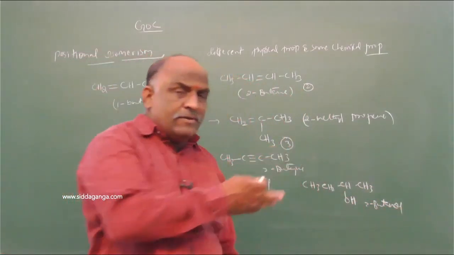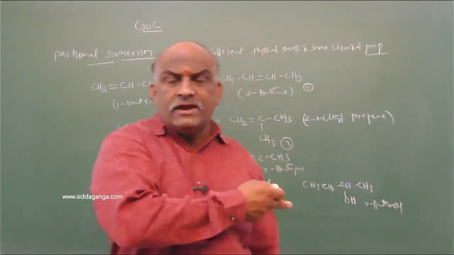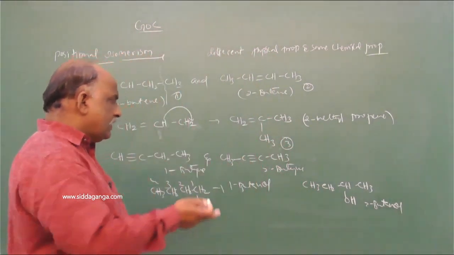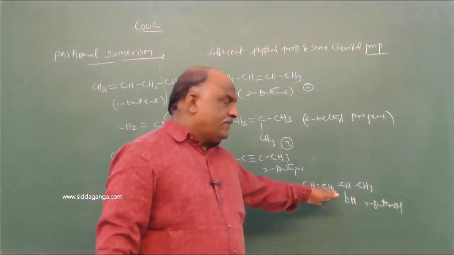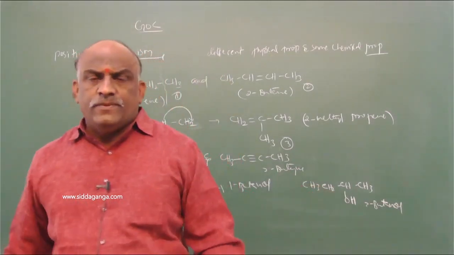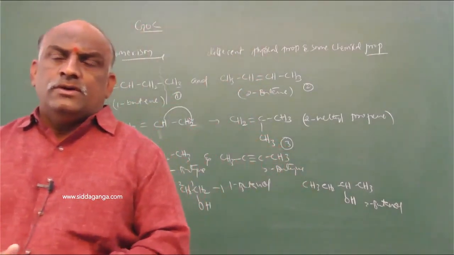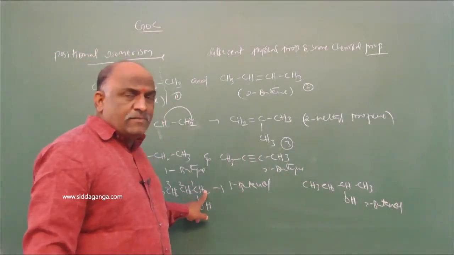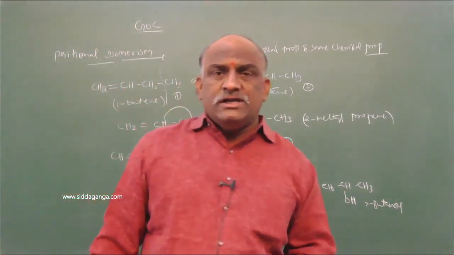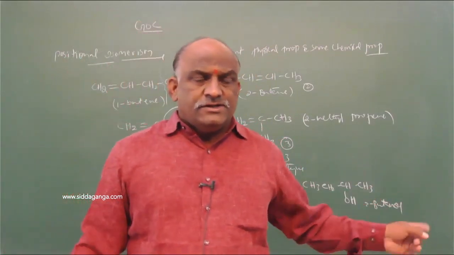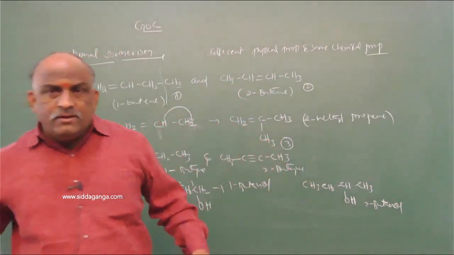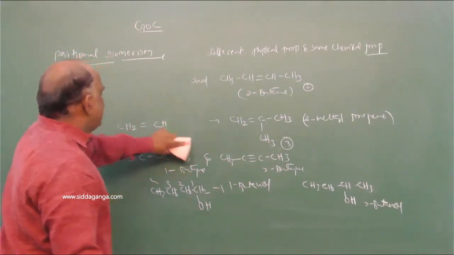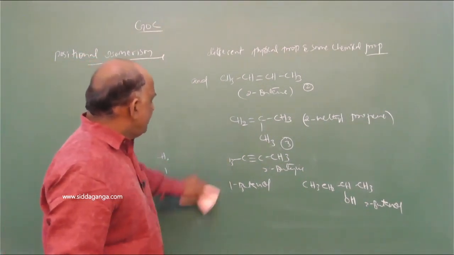And this butane can be written as isobutane. On that isobutane, you should add the OH functional group. So different types of examples were there. 1-butanol and 2-butanol belong to positional isomerism because of the change in the position of the functional group. In example number 1, the first carbon has OH; in example number 2, the second carbon has OH. These are positional isomers, with different physical properties and the same chemical properties.